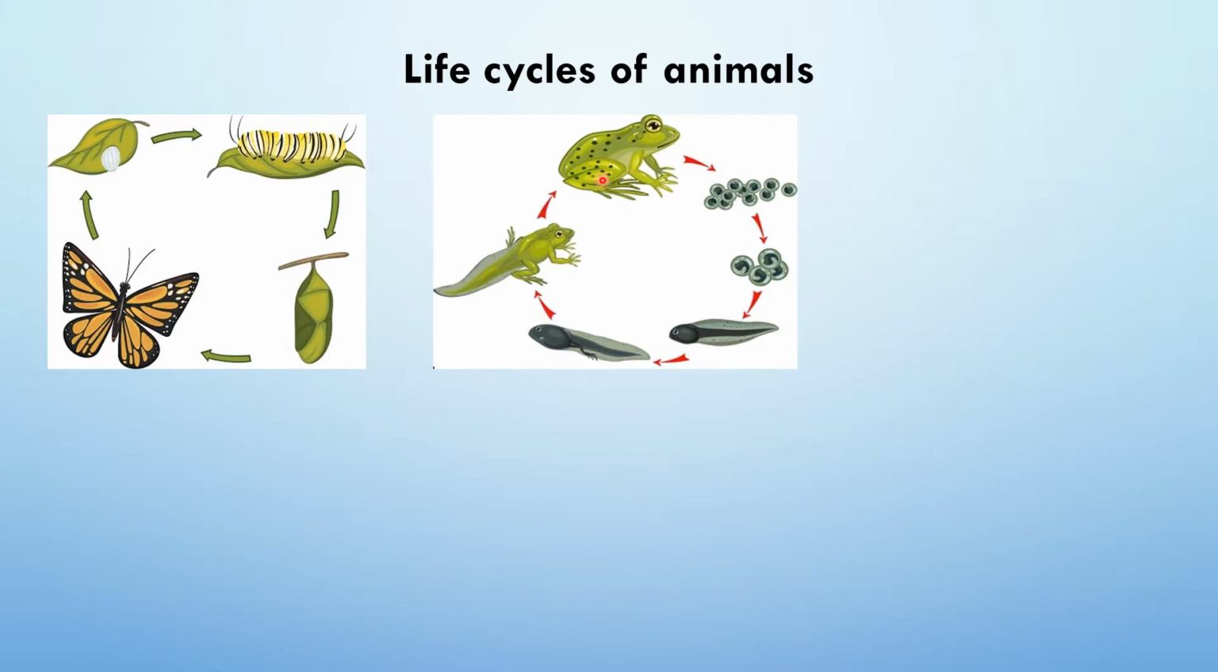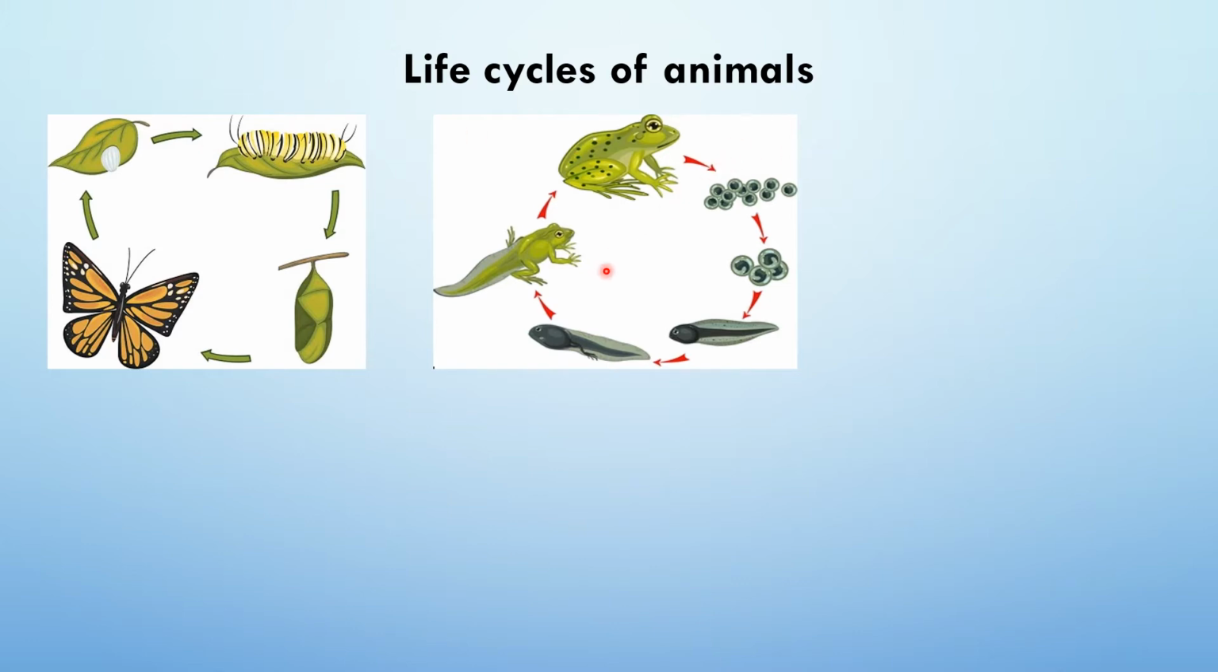But if you consider the life cycle of this frog, the adult frog lays eggs and it produces the tadpole, and the tadpole gradually develops into the adult frog. So here you will not find more morphologically different stages as you find in this butterfly's life cycle.